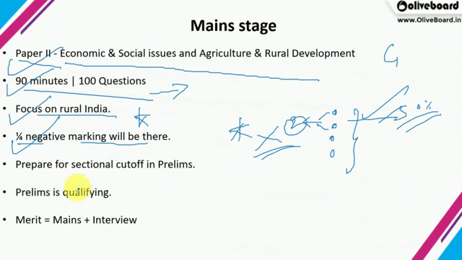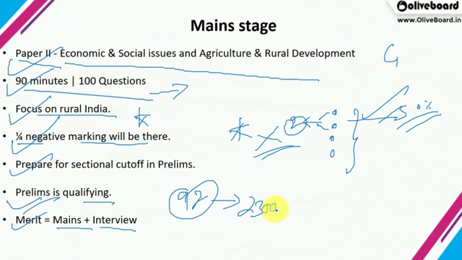Otherwise, please don't. Now, prepare for a sectional cutoff in prelims, because it has been mentioned in the notification itself that a sectional cutoff may be there, so probably it will be there. The prelims exam is qualifying. The marks obtained in prelims will not be counted for merit. Merit will be based on your main stage marks and the interview marks. But for 92 vacancies, around 2300 candidates will be called for the main stage at maximum. This is the maximum, so it can be less than 2300 also.